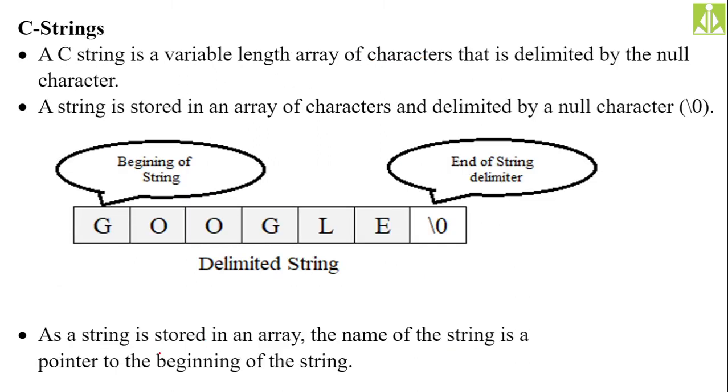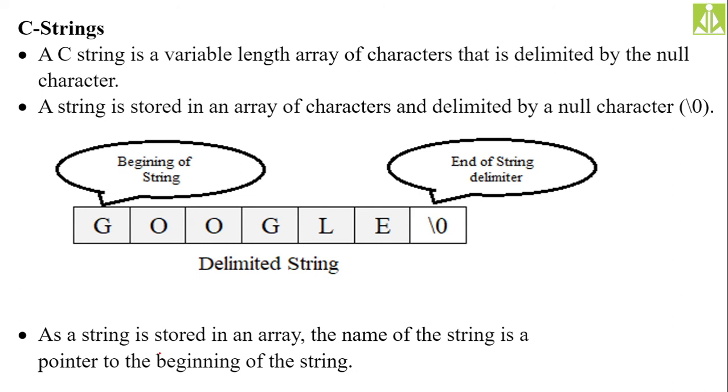And we said our C strings are also the delimited ones. Beginning of the string is not an issue because we are maintaining the reference of the starting memory location inside the string reference. So beginning is not an issue, but ending is an issue, and that ending we are achieving with the help of the delimiter or the null character.